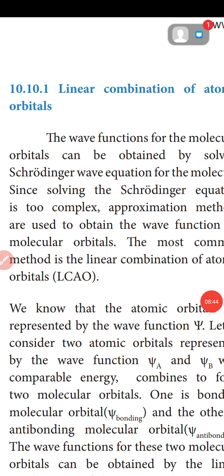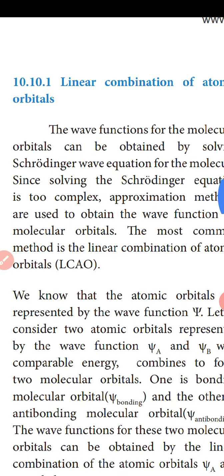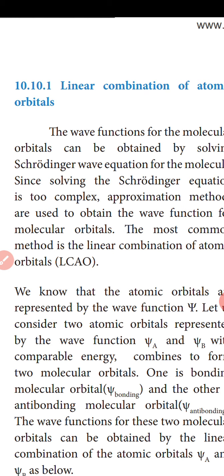Okay. The linear combination of atomic orbitals. The wave functions of the molecular orbitals can be obtained by solving Schrödinger wave equations for the molecules. Since solving the Schrödinger equation is too complex, approximation methods are used to obtain the wave functions for molecular orbitals. The most common method is the linear combination of atomic orbitals, abbreviated LCAO.